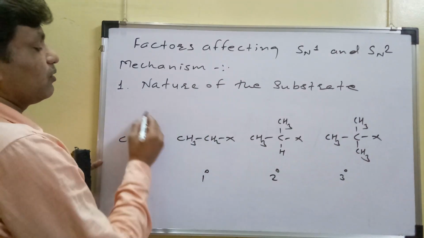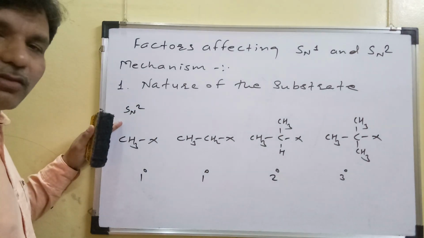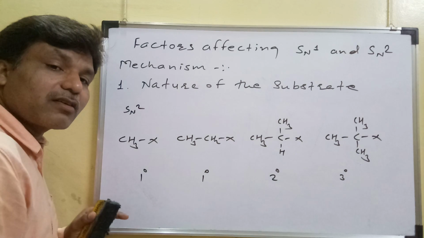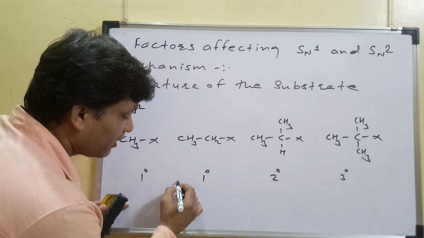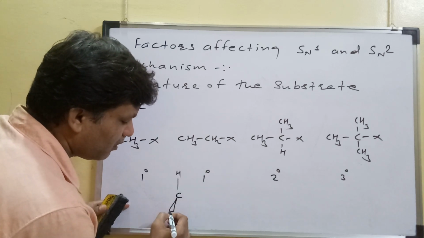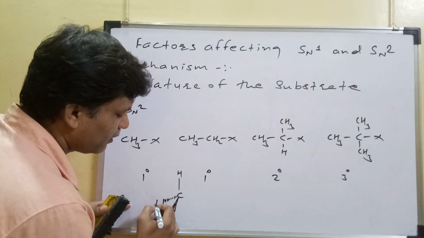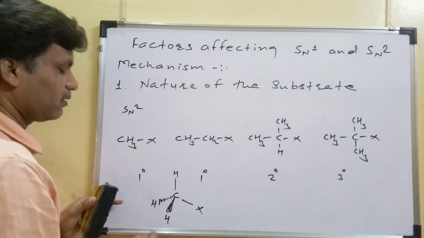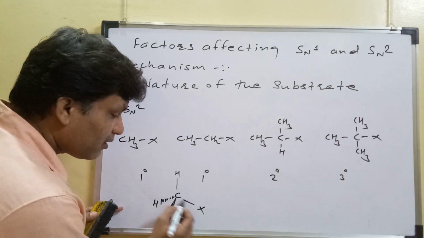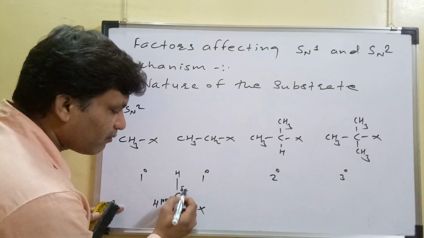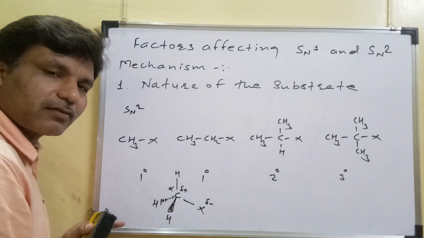We'll see about the SN2 reaction first. In case of SN2 reactions, you know that there is a backside attack on the C-X bond. We'll write the molecule here, suppose this is the substrate and this is X. This is a substrate, this is alkyl halide. Then this C-X bond is partially polar, and this carbon is called the alpha carbon.